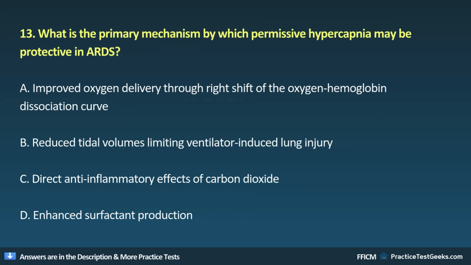13. What is the primary mechanism by which permissive hypercapnia may be protective in ARDS? A. Improved oxygen delivery through right shift of the oxygen-hemoglobin dissociation curve. B. Reduced tidal volumes limiting ventilator-induced lung injury. C. Direct anti-inflammatory effects of carbon dioxide. D. Enhanced surfactant production.